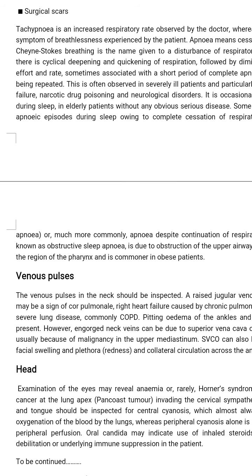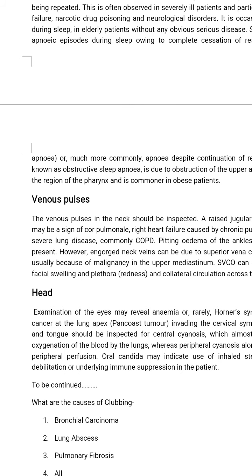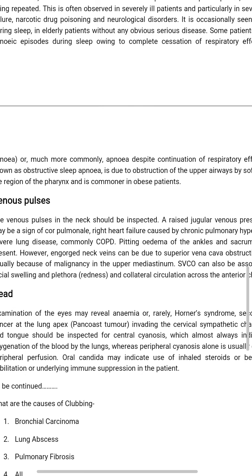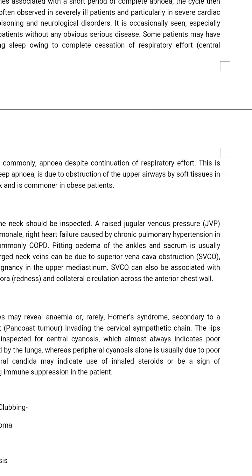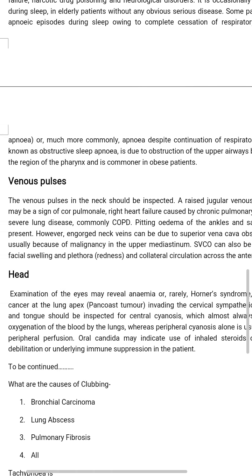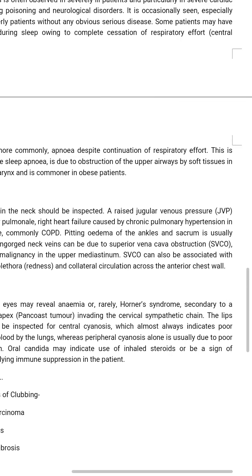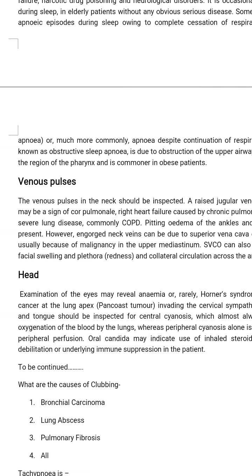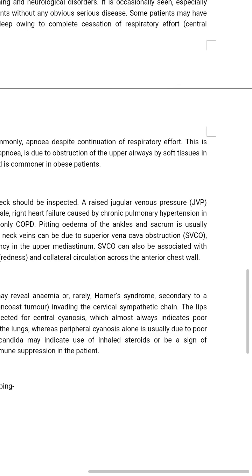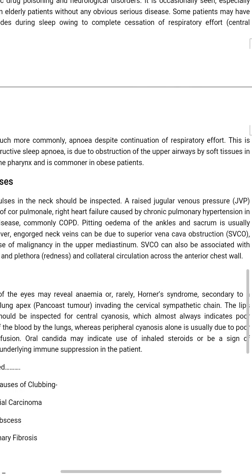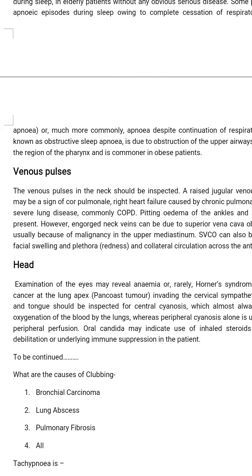Venous pulses. The venous pulses in the neck should be inspected. A raised jugular venous pressure (JVP) may be a sign of cor pulmonale, right heart failure caused by chronic pulmonary hypertension in severe lung disease, commonly COPD. Pitting edema of the ankles and sacrum is usually present.